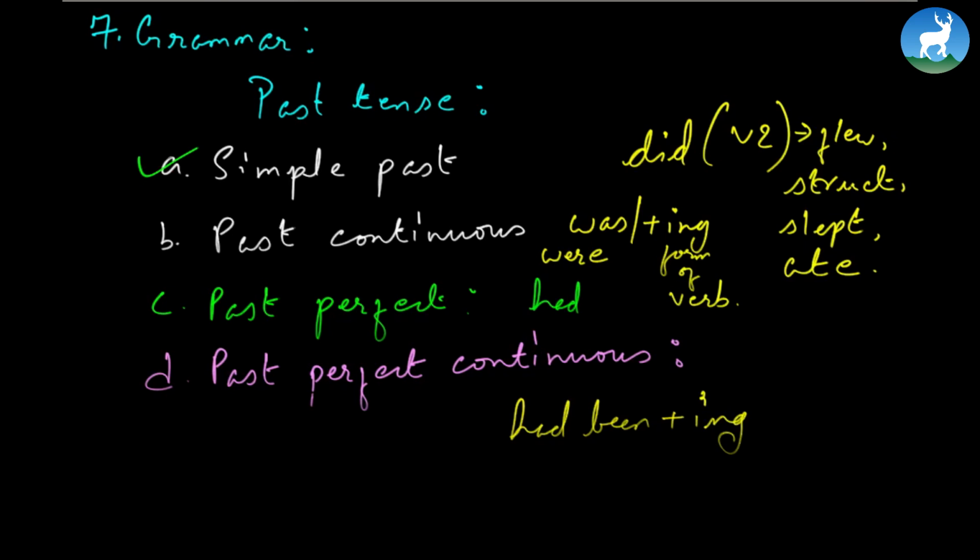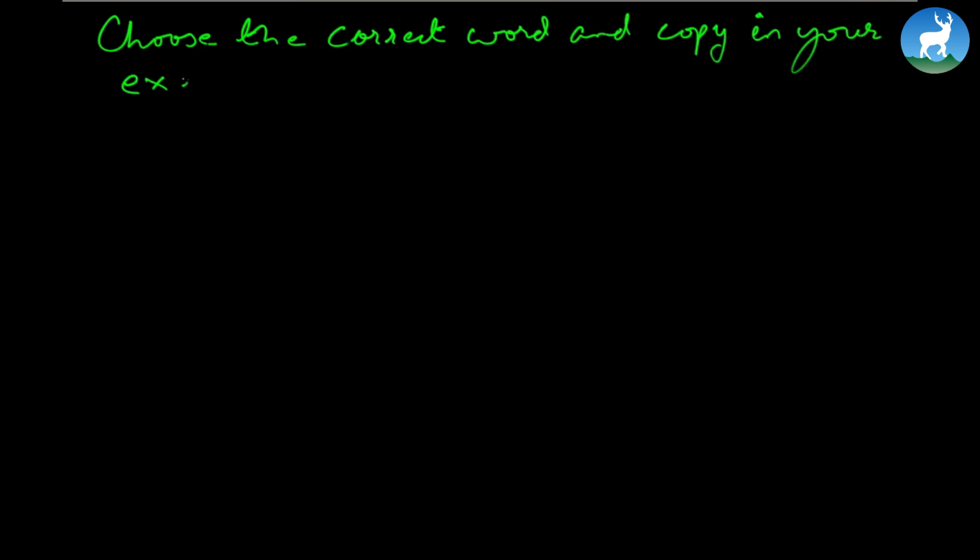All right. So let's move further. Now choose the correct word and copy your exercise. Remember what I've said? We are following simple past here, only simple past, V2. An event that had happened in the past. Now, let's be precise here.